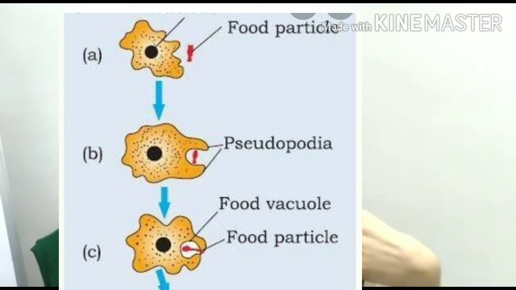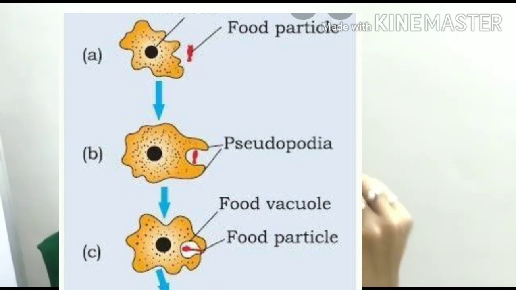Now the food becomes trapped in a food vacuole. Finally, digestive juices are produced in the food vacuole. They act on the food and break down the food material into simple substances. By this means, the digested food is absorbed by the amoeba's body.